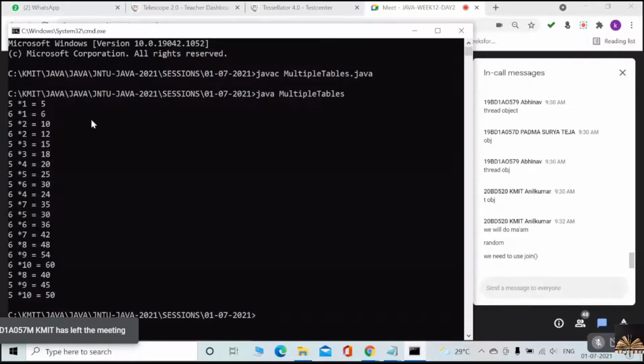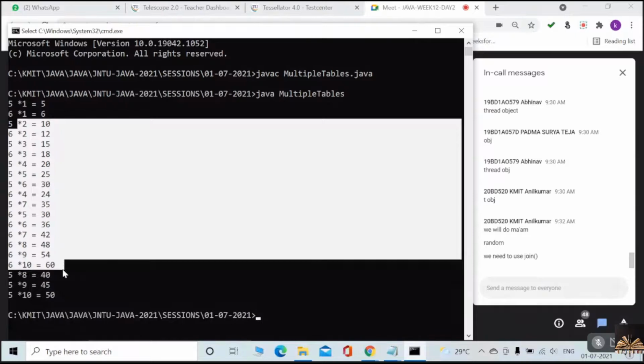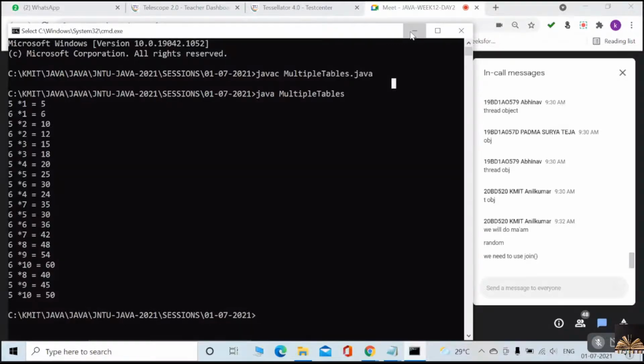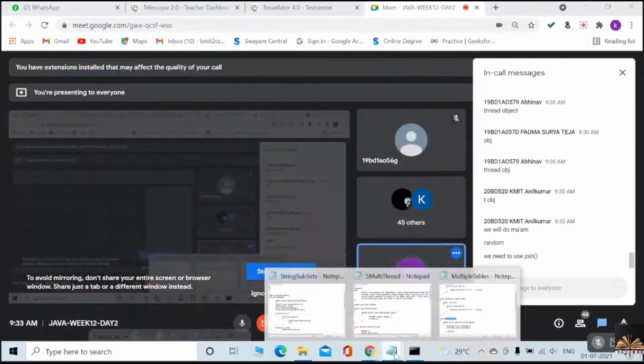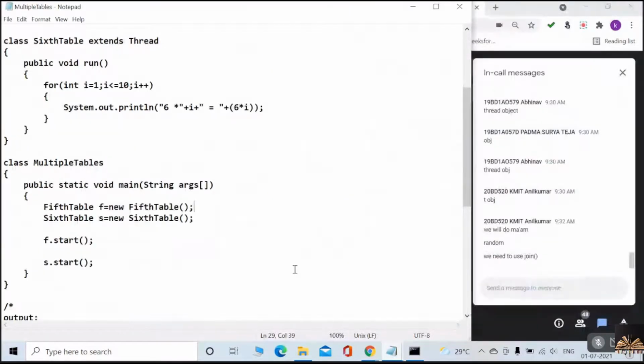See what happened, as you expected. Sometimes the fifth table got executed, sometimes the sixth, sometimes fifth, again sixth. Look at this, it got generated in some random way. As you said, what do we need to do? We need to use the join method. Exactly where can I keep that statement? Can you please tell me? F dot join. Very good.